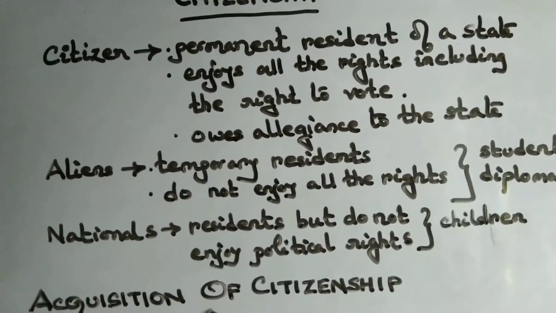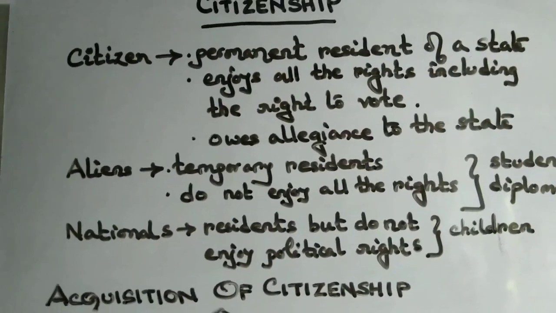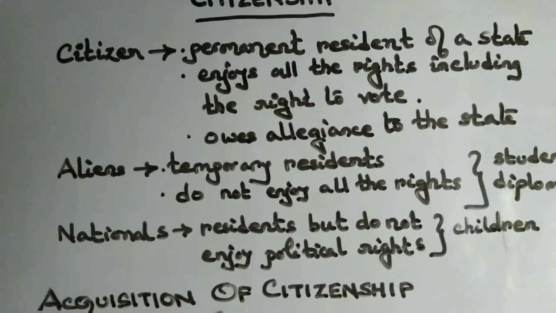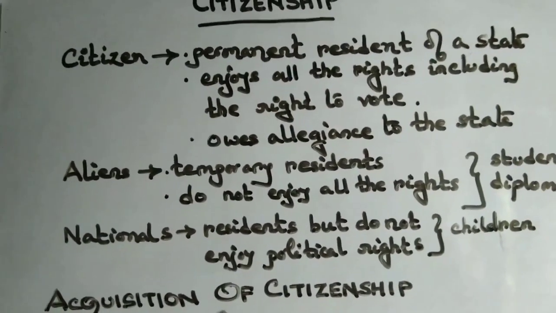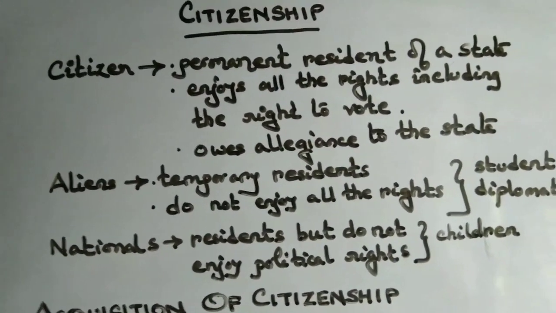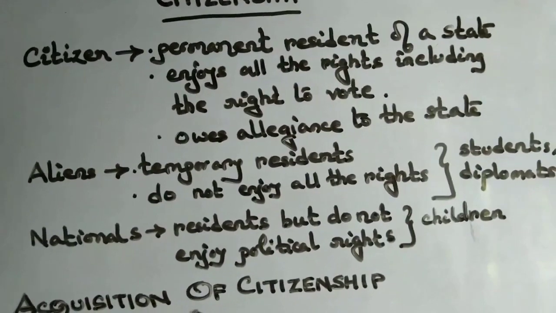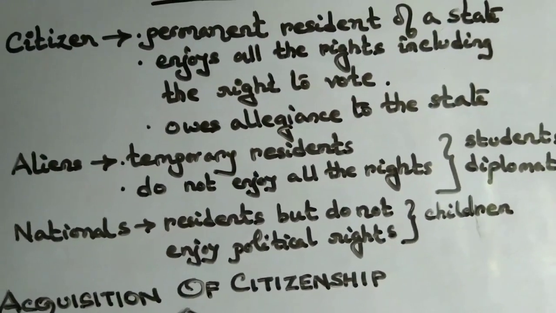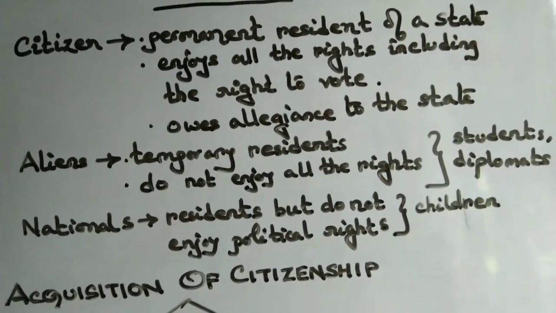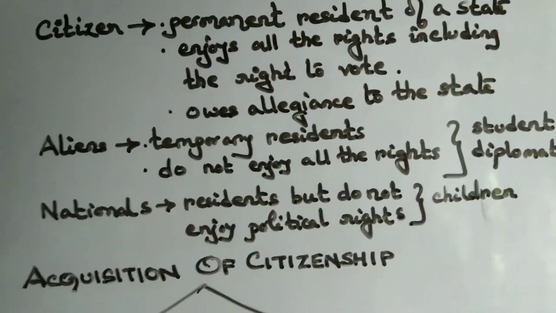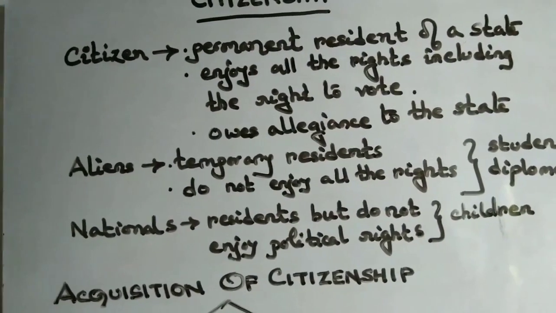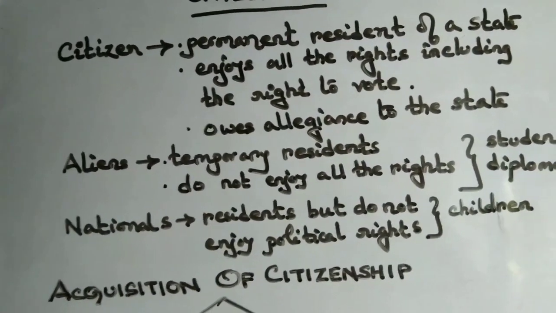They are not permanently residing there, but as they are residing in that state, they are known as aliens. Again, apart from aliens, there are also people living in a state who do not enjoy political rights or who have not attained the age to enjoy political rights, like the children or the adolescents. These people are called nationals.